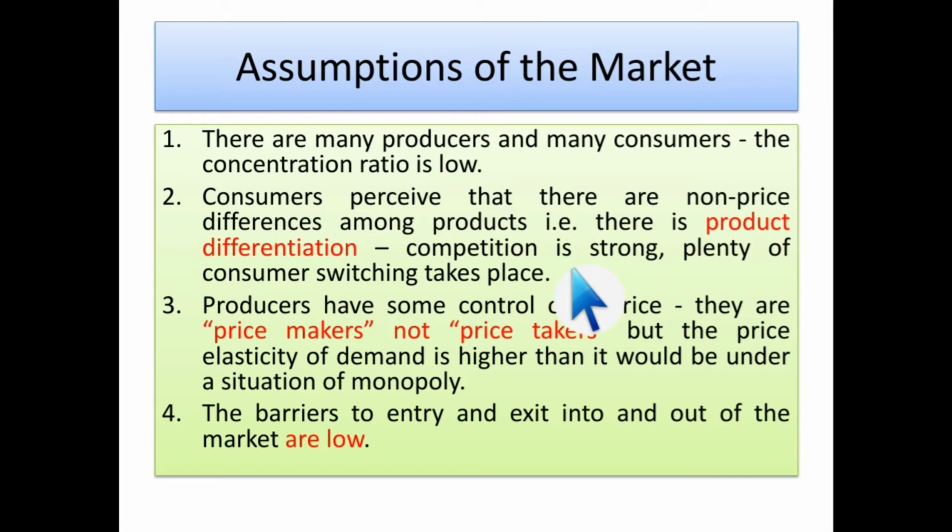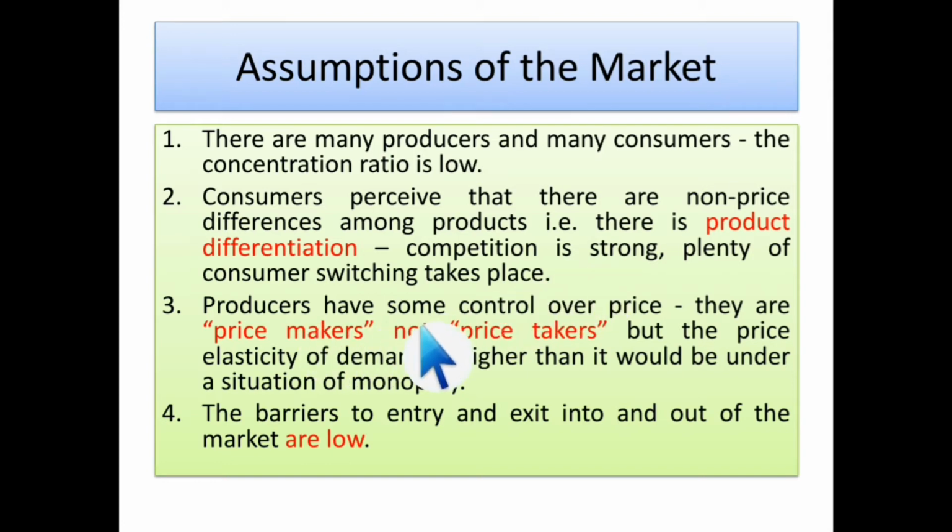The monopoly market has price differentiation, but the monopolistic market has product differentiation. Product differentiation means in one product we can have many varieties, many substitutes. When substitutes are more, competition will be very strong and plenty of consumer switching takes place, because as we have more substitutes, we can easily switch to our preferred product, right? So there is higher competition here.